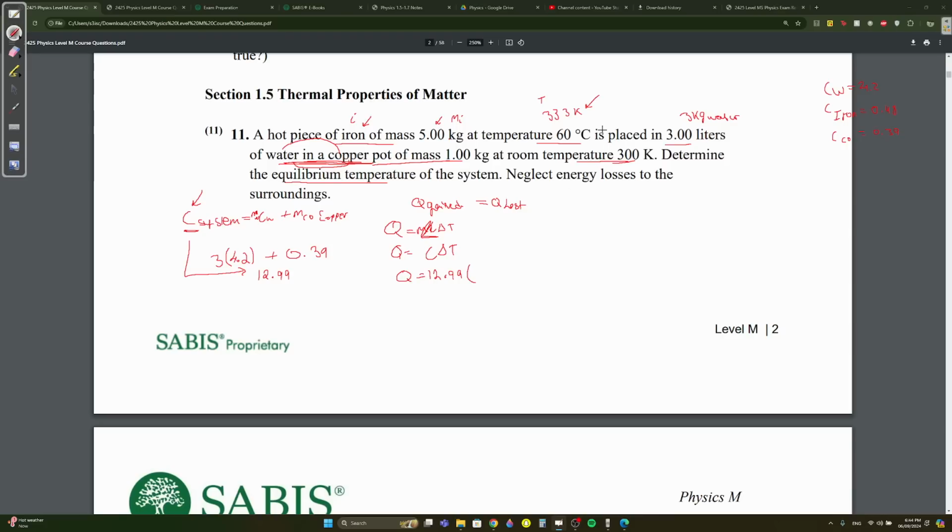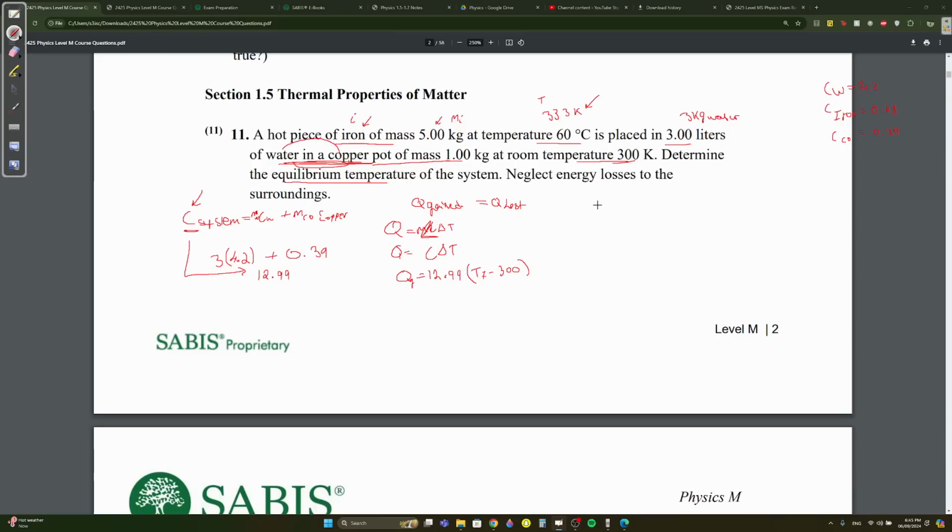And we know this one is hotter, this one's colder, so this is going to increase. So 300 is the smaller one, so it's going to be the bigger temperature, which is the final temperature we get, minus 300. If you do it the other way around and you don't really care, you put absolute values. And I don't want to put absolute value, so I don't confuse you. It doesn't matter the order you put it, as long as you make it positive. If you get a negative answer, make it positive. Okay, so we say TF, final temperature, minus 300. Okay, this is Q gained.